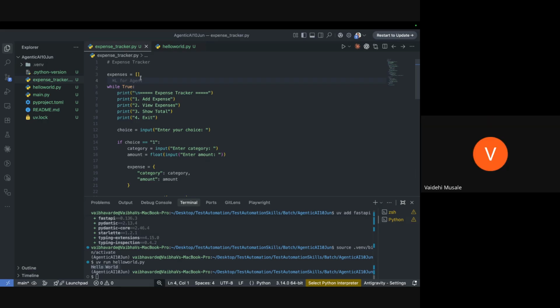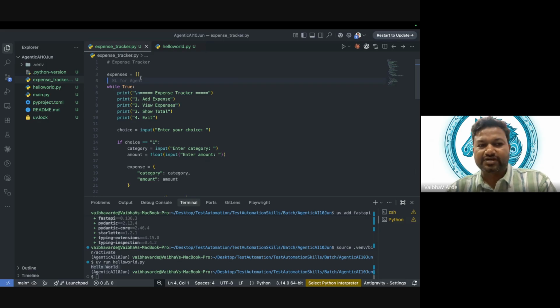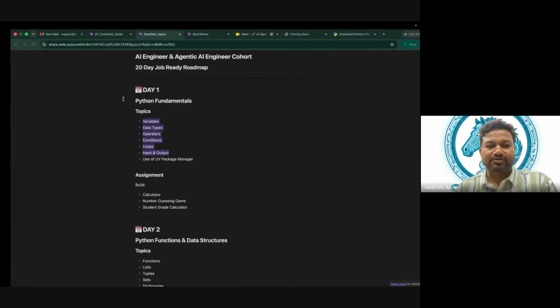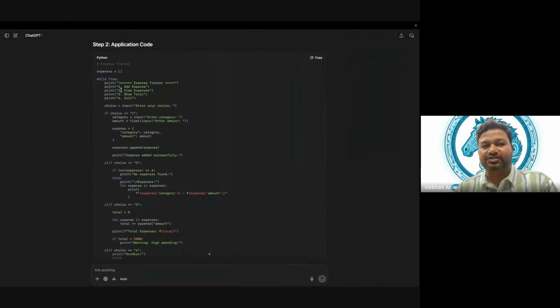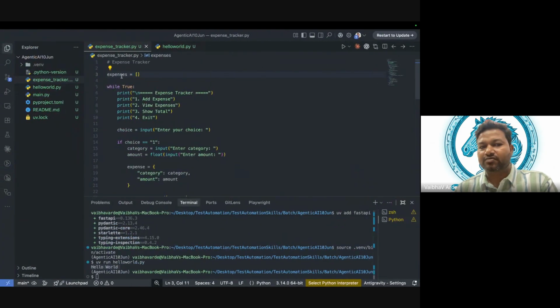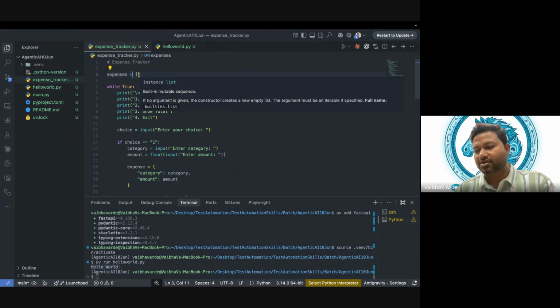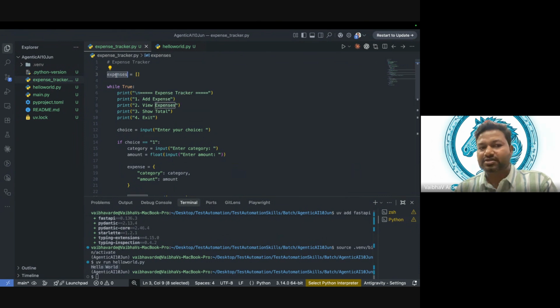It is a named container to store data. Right. So expenses is a variable and this is the assignment operator. Again, we are going to see operators as well. So one operator we just saw here is the assignment operator. And what we are assigning, today's topic is not about lists. In other programming languages it is called an array, but in Python, it is a list. So this is a variable, and this variable is going to store this value. This is an empty array, correct? Does that make sense?